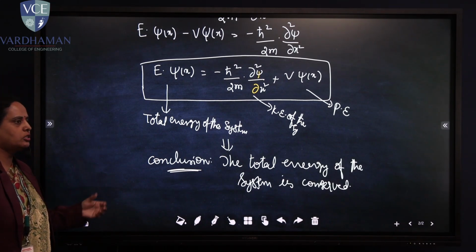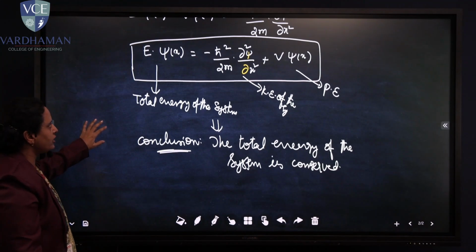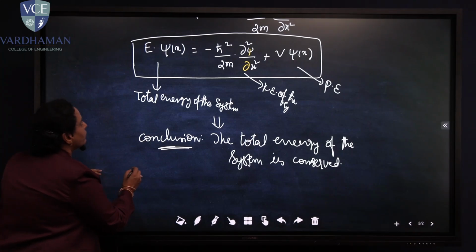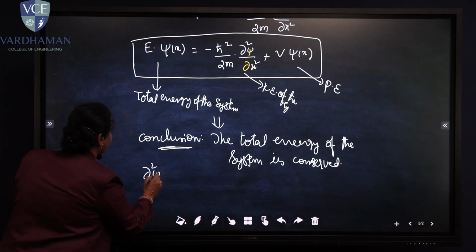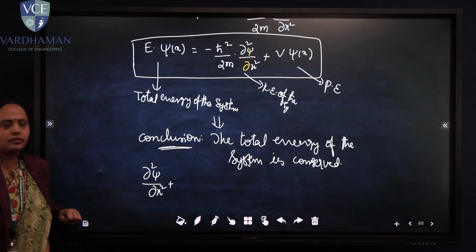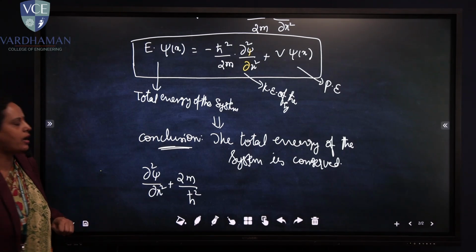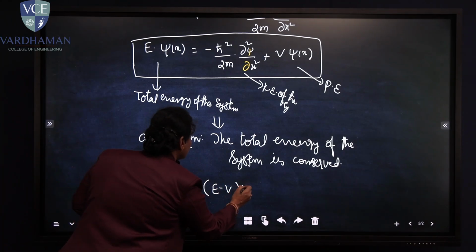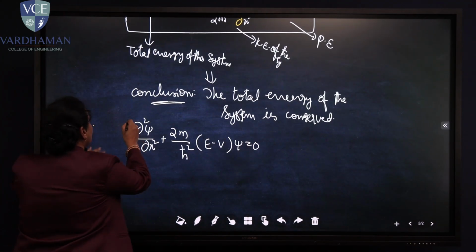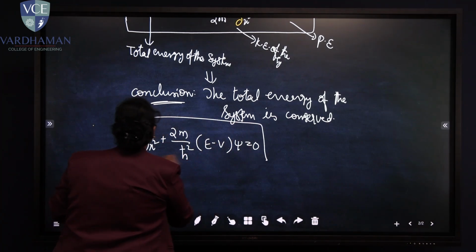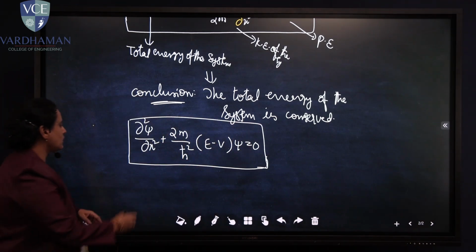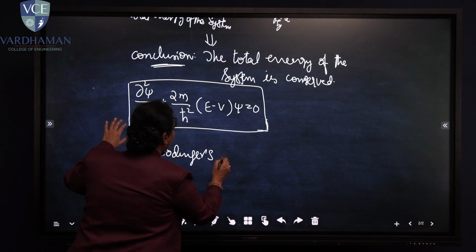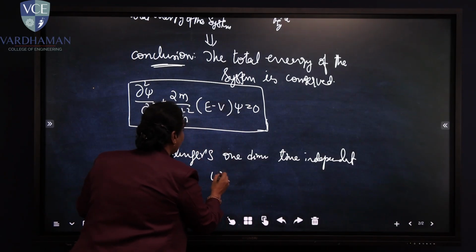The same we can also rewrite the Schrodinger equation as dou square psi by dou x square plus 2m by h bar square into E minus V psi is equal to 0. So this is one more form of the Schrodinger wave equation. This is the Schrodinger's one-dimensional time-independent wave equation.